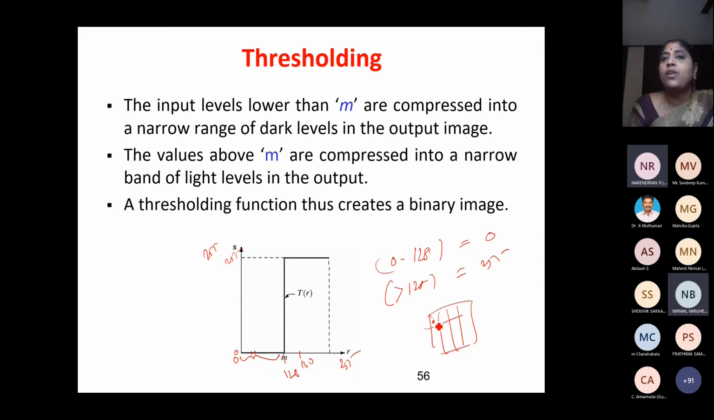Take this pixel, find out whether it is less than 128. Less than 128, you change it to 0. Greater than 128, you change it to 255. So after transforming, the picture will contain only 0 or 255. So it is a binary image.